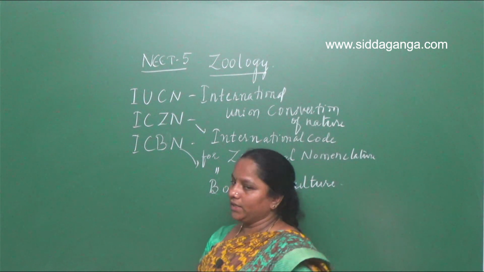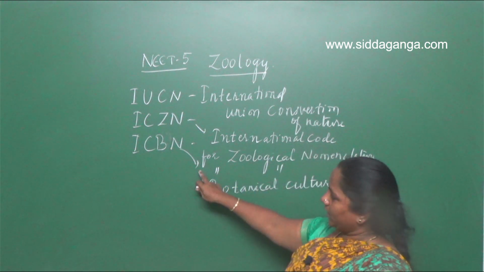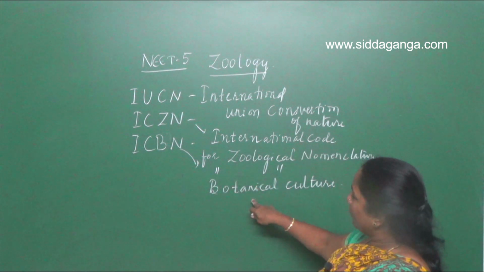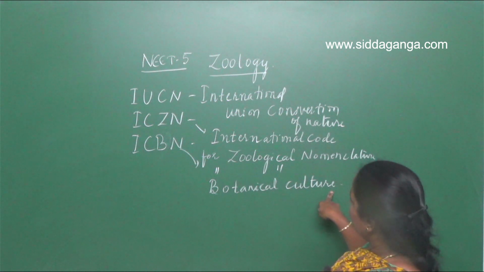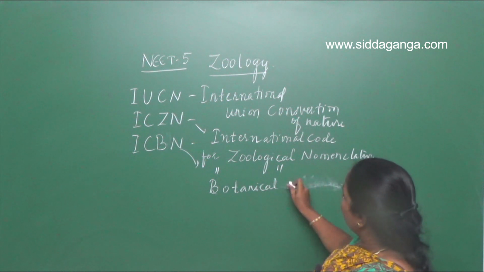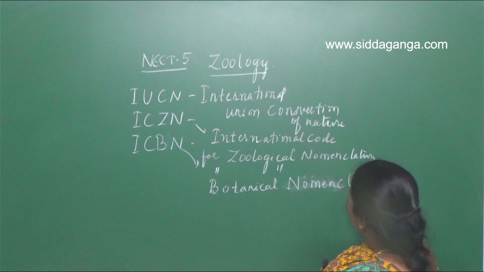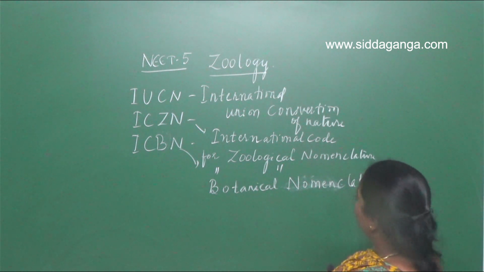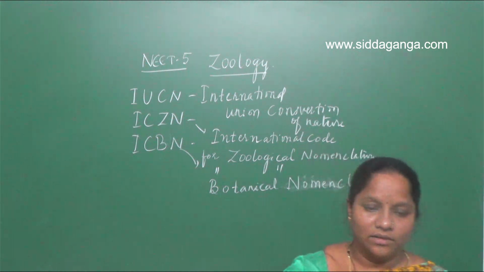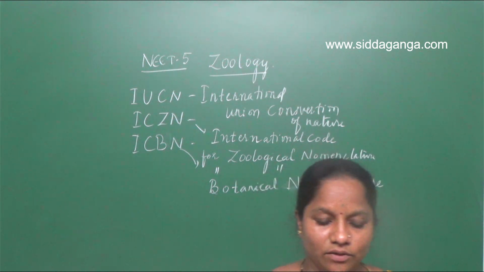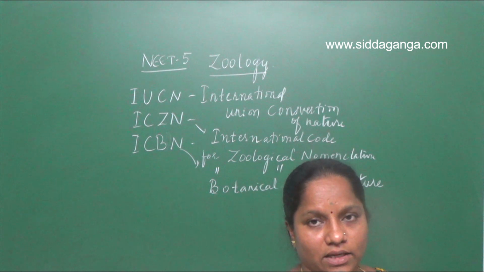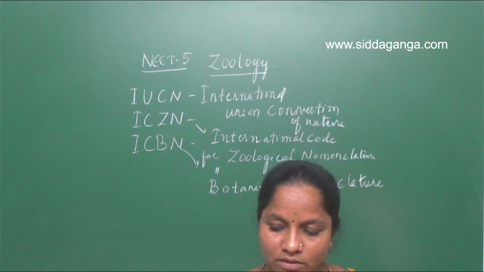It is not ICZN, it is ICBN, International Code for Botanical Nomenclature. So according to ICBN, the criteria related to the principles of plants are given. Okay.